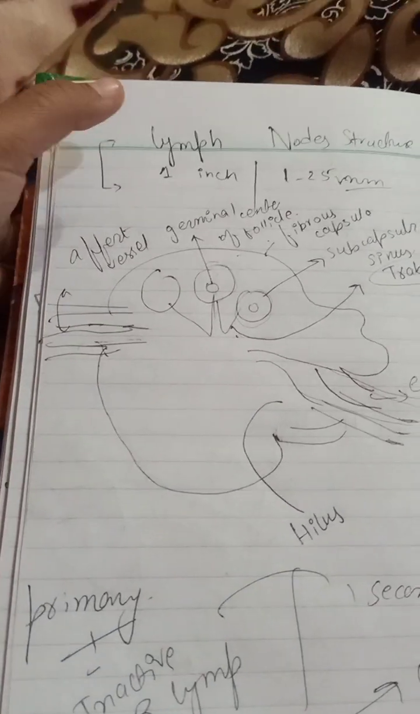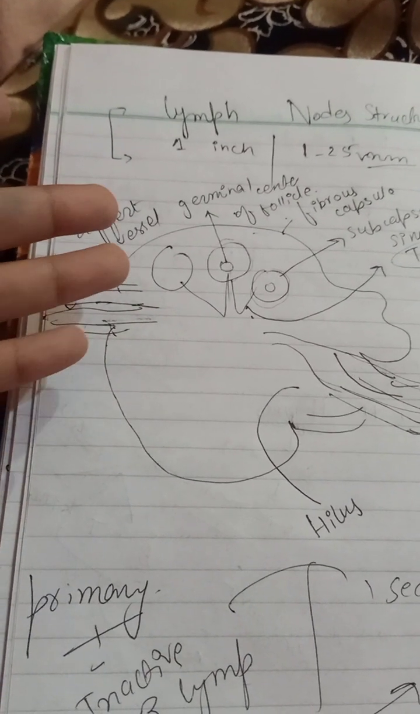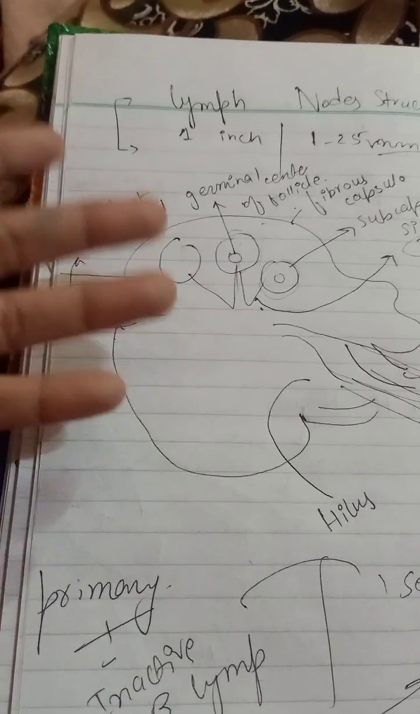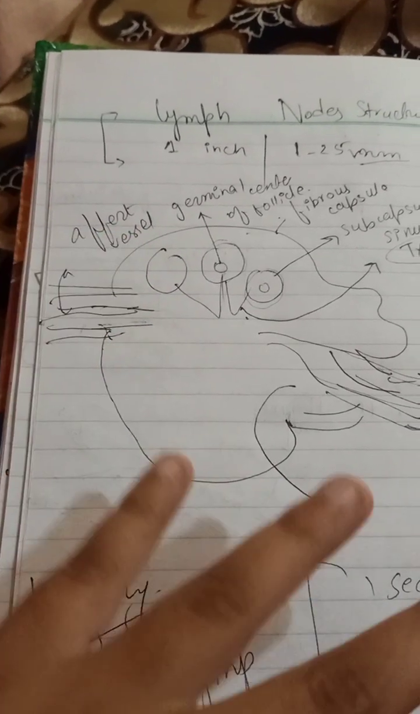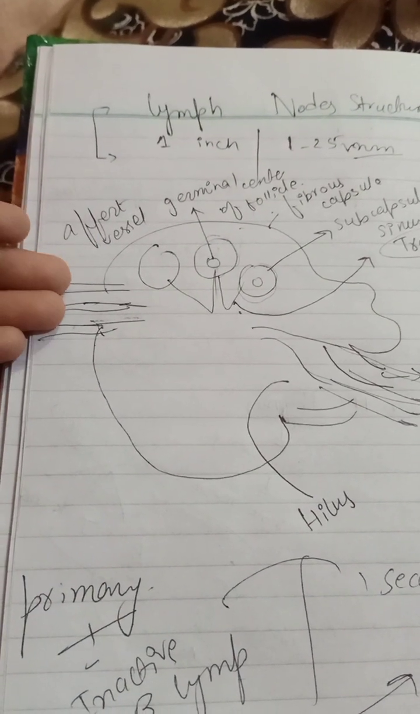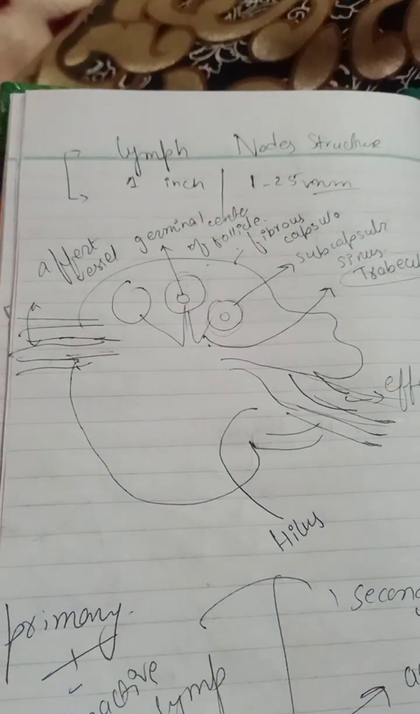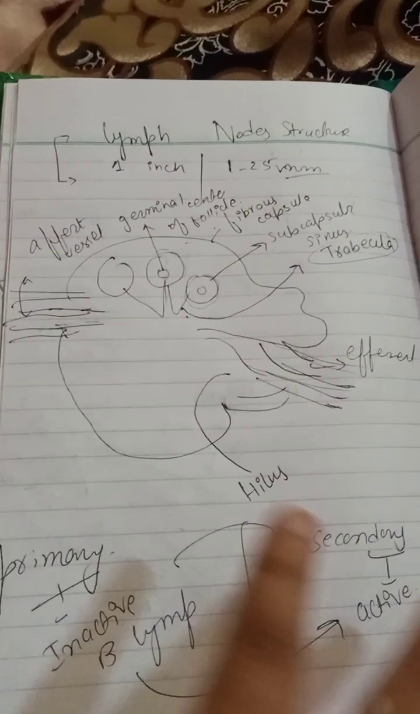Through the lymph nodes, the lymph gets filtered, and the lymph nodes have lymphocytes. The lymphocytes kill all those pathogens present in the lymph, and the lymph moves from the afferent to the efferent. These are the lymph nodes. So this was about the structure of the lymph nodes.